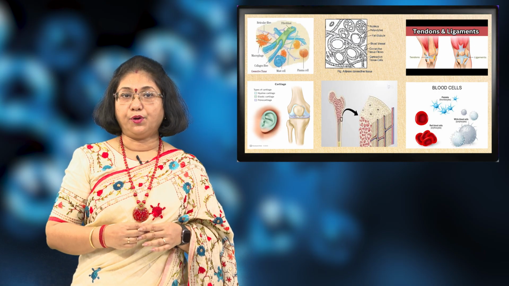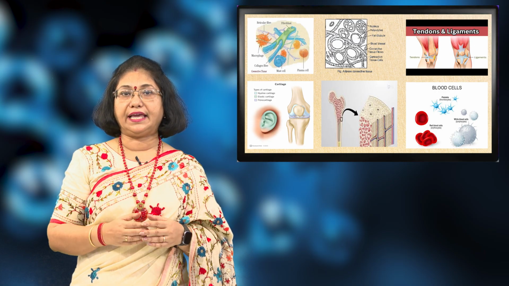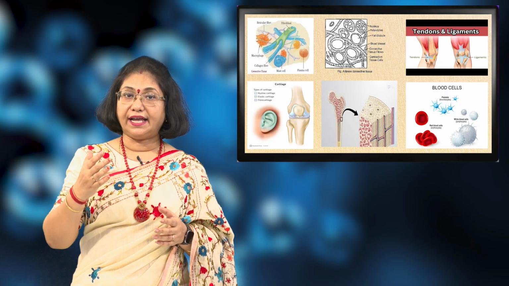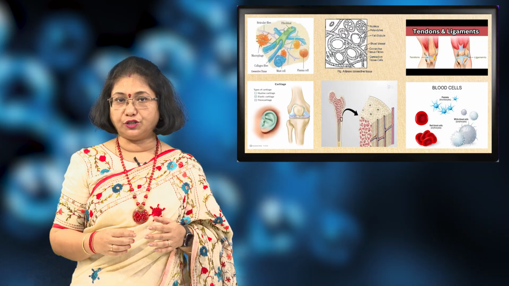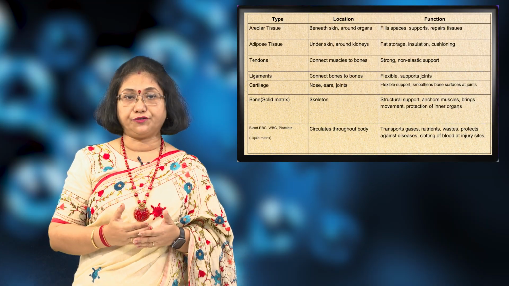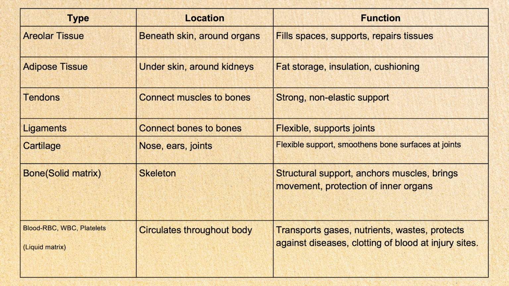The second type of animal tissue is the connective tissue. As the name implies, the connective tissue connects, binds, protects, transports, and has many other functions. There are various kinds of connective tissue. The first kind is the areolar tissue. The areolar tissue is found beneath the skin and around the organs. It fills up the spaces, provides support, and also helps in repairing of the tissues.